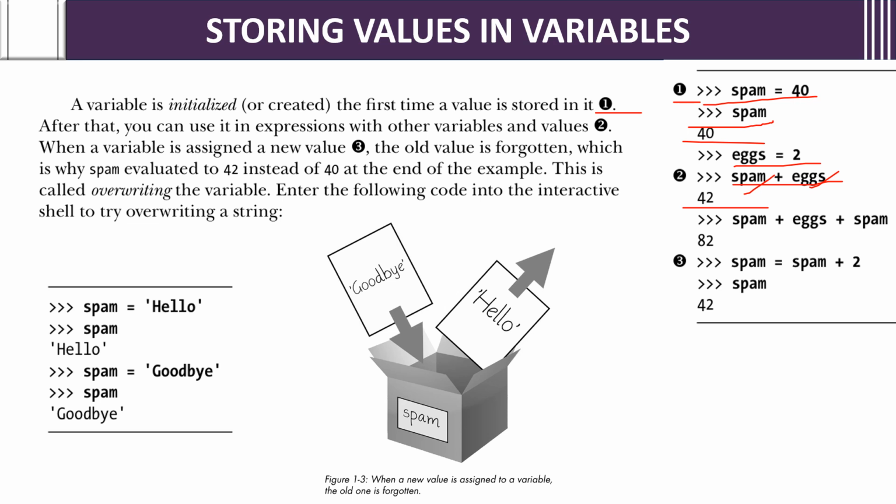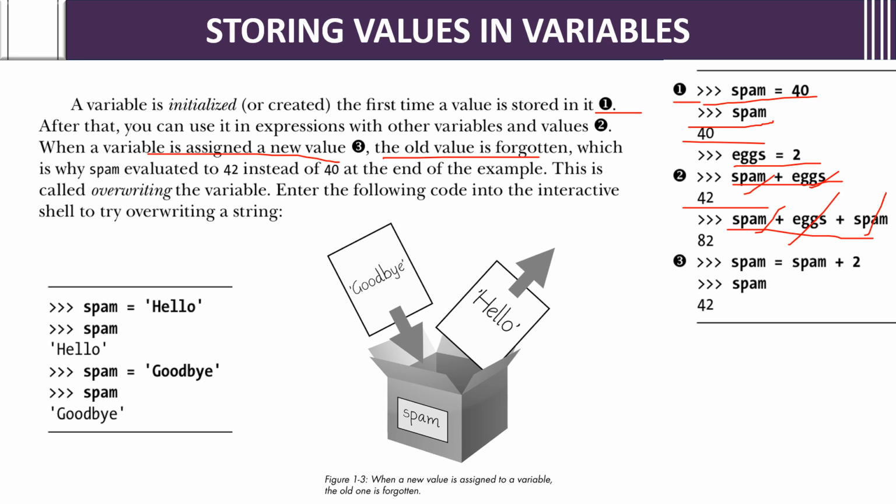When a variable is assigned a new value, like spam plus x plus spam, then what happens? 40 plus 40 plus 2, it will give 82. Understanding? Because now x is also initialized with 2. The x variable also has the value 2. So then the old value is forgotten. See what it is telling.